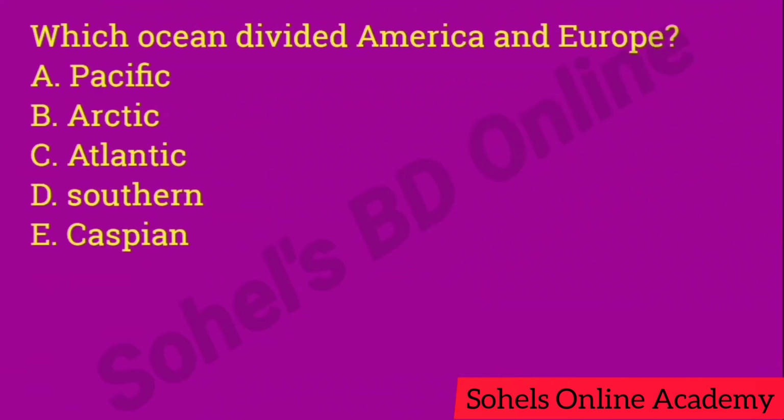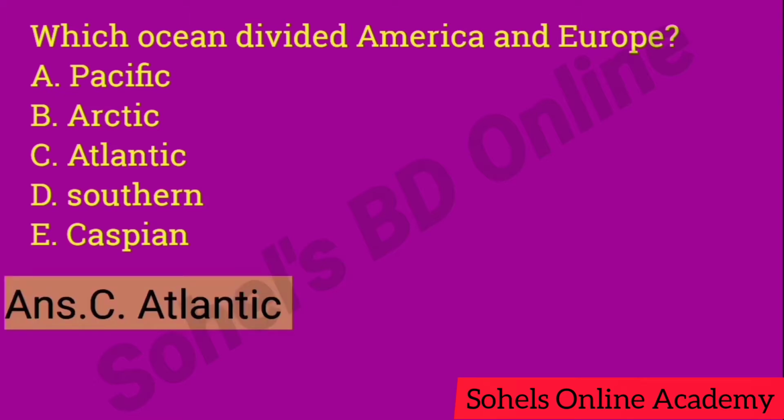Which ocean divided America and Europe? The five alternatives: character A Pacific, character B Arctic, character C Atlantic, character D Southern, and character E Caspian. So out of five alternatives, we saw that character C is correct, Atlantic. So the correct answer is Atlantic Ocean.